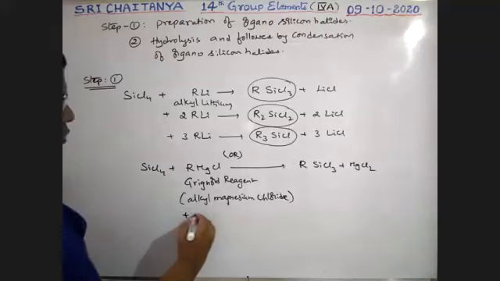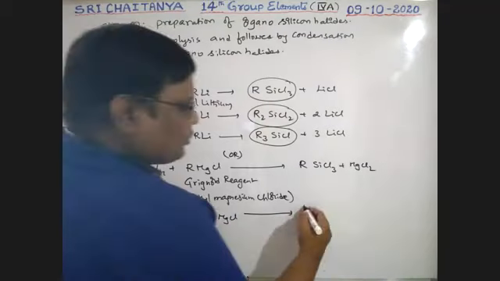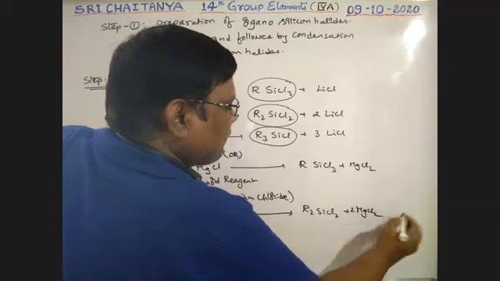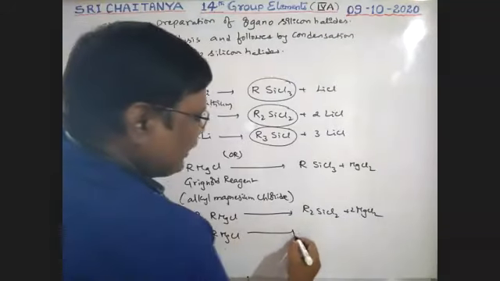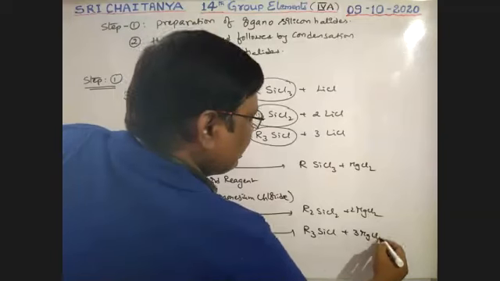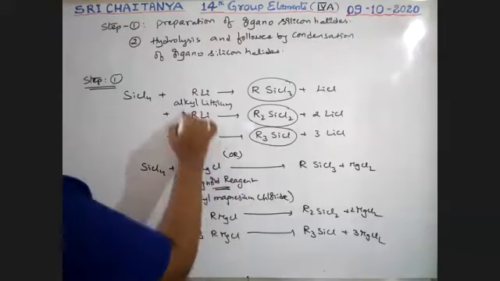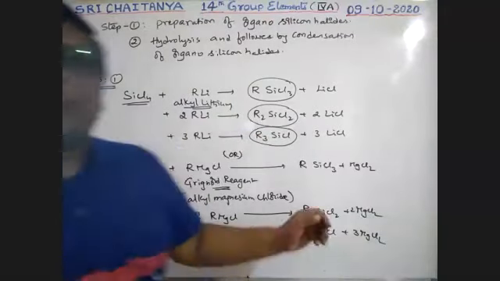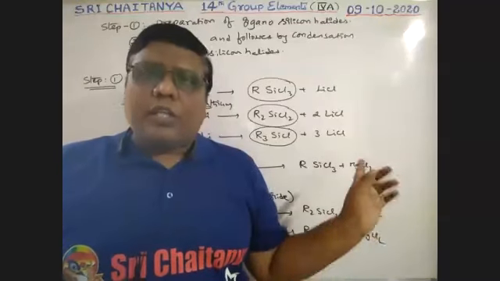Next, similarly, 2 moles of RMgCl give R2SiCl2 plus 2 moles of MgCl2. Same, 3 moles of RMgCl, the Grignard reagent, give R3SiCl plus 3 MgCl2. That means by using either Grignard reagent or alkyl lithium, when treated with SiCl4, that gives the corresponding organosilicon halide compounds. So those are the starting compounds.